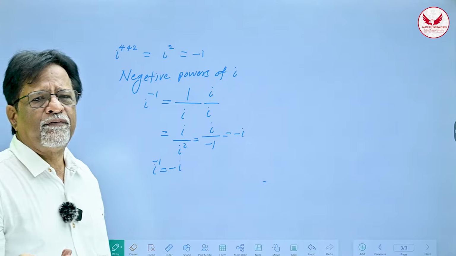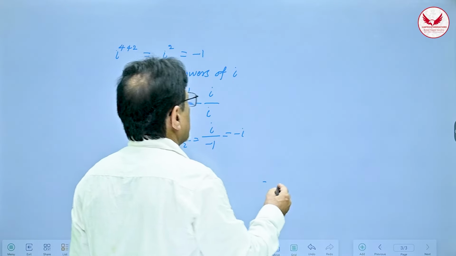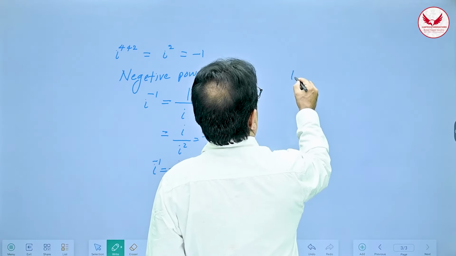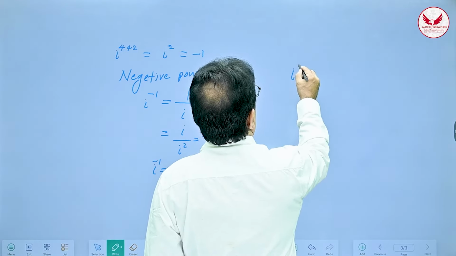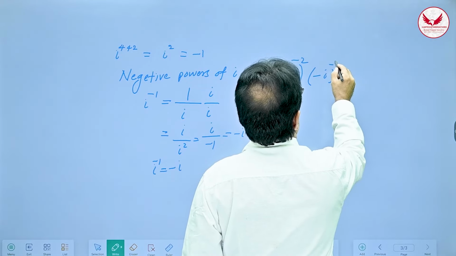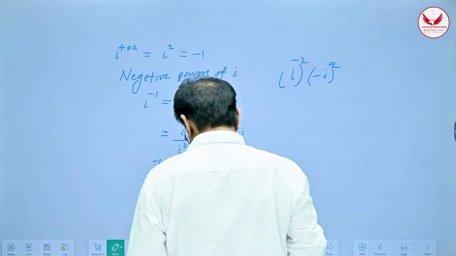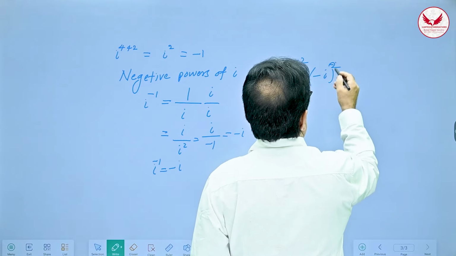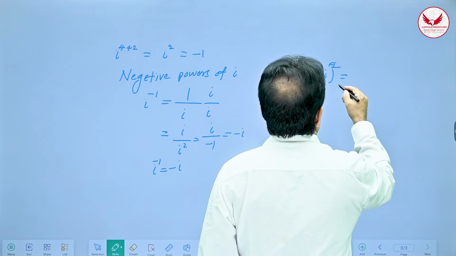Thereafter, I have no difficulty in finding out negative powers of i. For example, what is i raised to minus 2? That is minus i raised to 2. Correct? So minus i raised to 2 will be what?